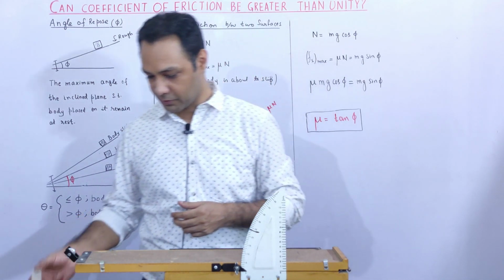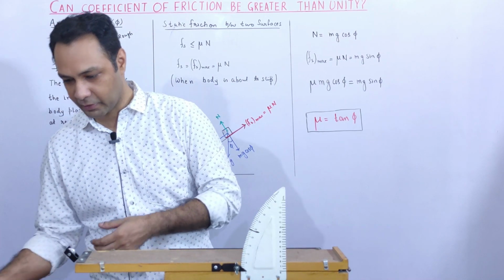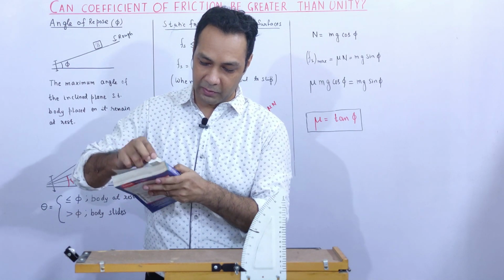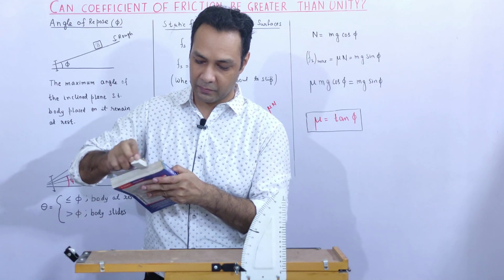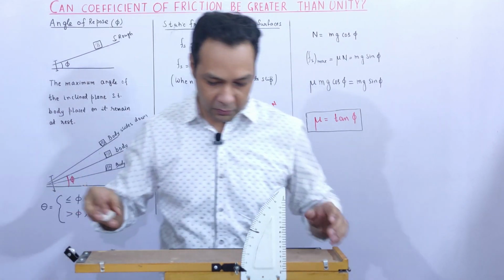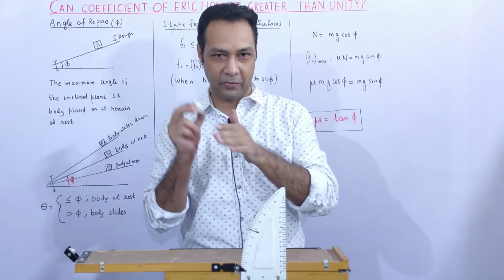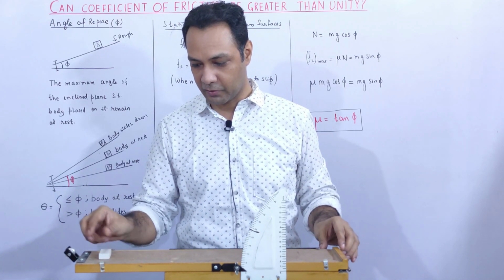Let me do this again. I can take the same surface, but right now I can create a little bit of smoothness. So I am doing the experiment again with the same surface, just smoothened the roughness a little bit.